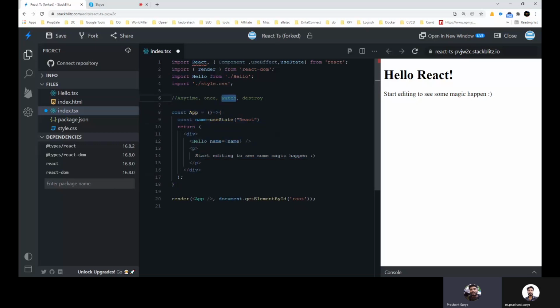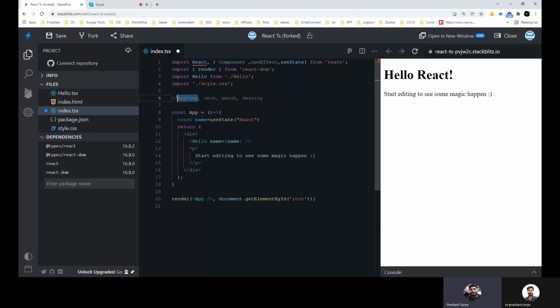The third one is watch. If you keep a watch on any variable, let's suppose this is the useState and I want to execute some logic if the name changes, for that case you have to write the watch case. And the fourth one is destroy. Destroy means if the component is going to be destroyed, and you want to execute some logic then, we use the destroy case. So these are all the scenarios where we will have to use useEffect. I am starting with the anytime case, where you can see.